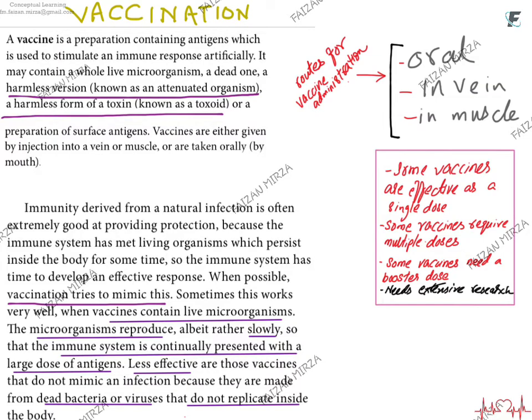When vaccination is being done, the route could either be oral, in a vein, or in a muscle. Some vaccines are effective in a single dose, some require multiple doses, some require a booster dose, and this needs extensive research on animals and human trials as well to decide whether a vaccine is fit for use on humans in general or not. Vaccination generally confers immunity which is long lasting.